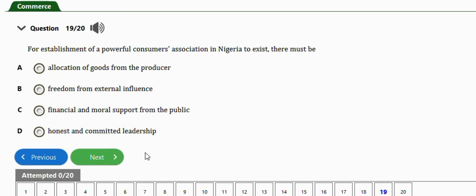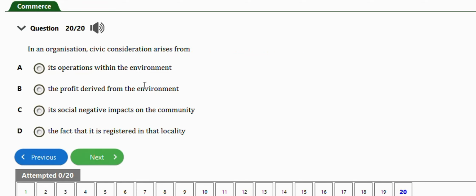So that's it. The last question for this video says in an organization, civic consideration arises from its operation within the environment, the profit derived from the environment, its negative impact on the community, or the fact that it is registered in that locality. So the right answer is option A. Civic consideration arises from its operation within the environment. So that is basically how to solve problems involving factors affecting business environment and social responsibility for your JAMB commerce. So practice with about 18 to 20 questions for this subtopic.